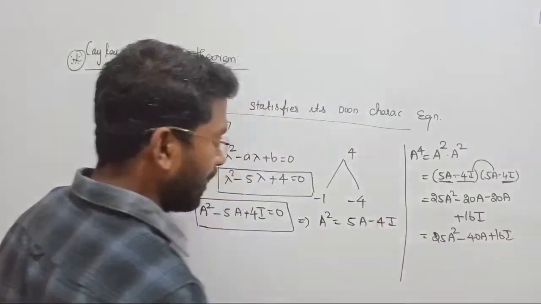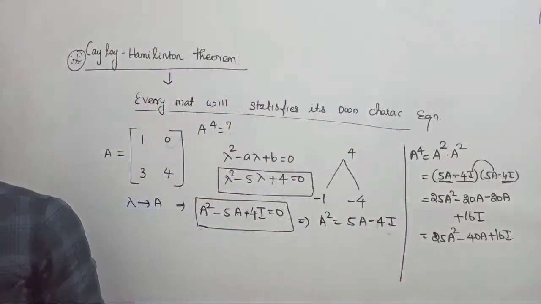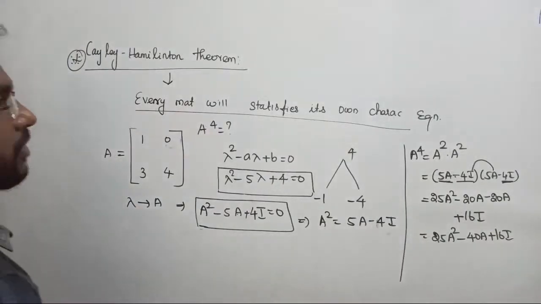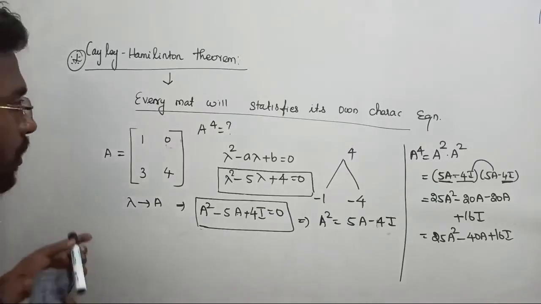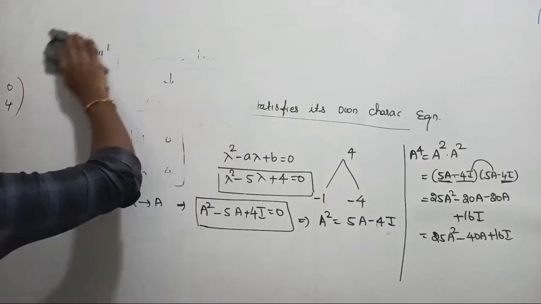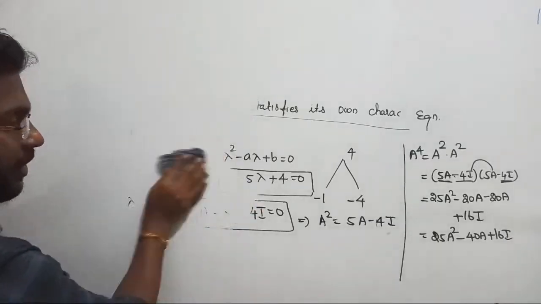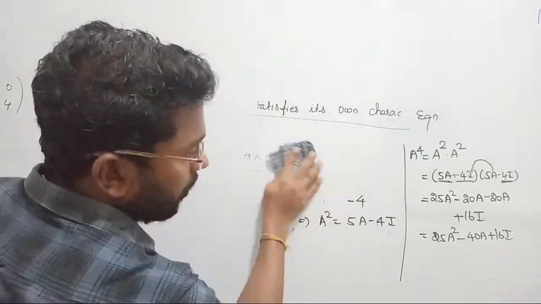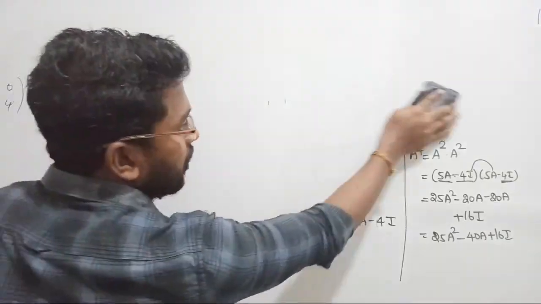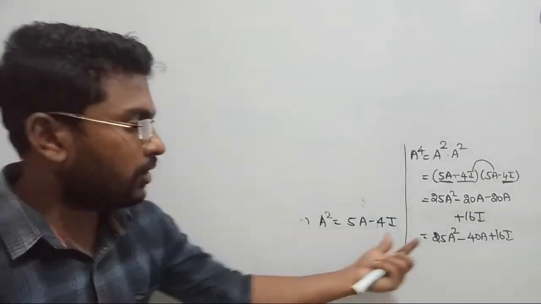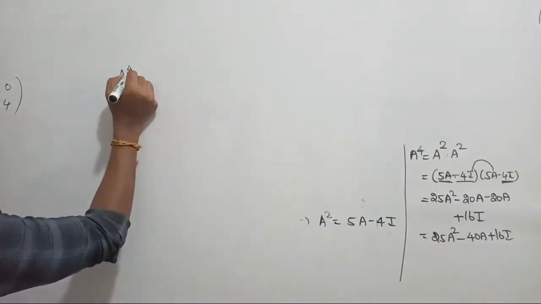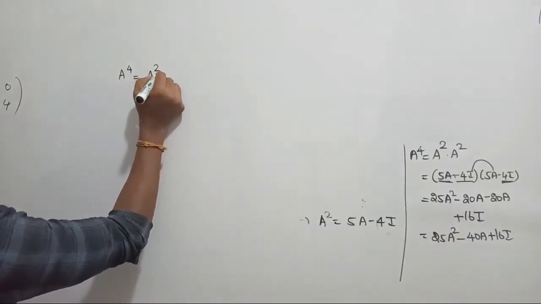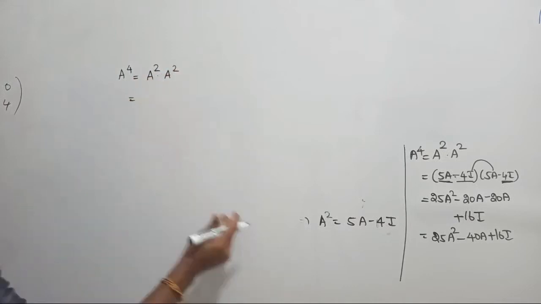Now here again we can reduce the equation further. our statement படி இந்த ஈக்குவேஷனை நீங்க further reduce பண்ணிக்கலாம். Wait, I will write this matrix inside: 1 0, I got 3 4. That's what I am considering. Let's proceed further, right? Now from this, anyway our answer is what? I am in need of a power 4, right? So now we got the expression for a power 4, but a power 4 எப்படி இருக்கு பாருங்க, a square ல இருக்கு. I got a power 4 equal to we can write a square dot a square, கரெக்ட்டா? a square வேல்யூ இங்க இருக்கு.